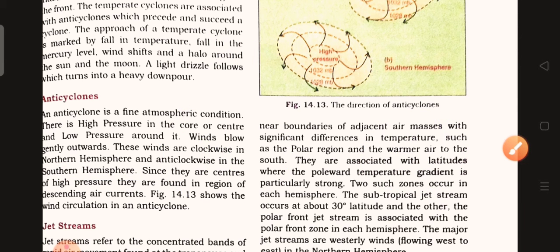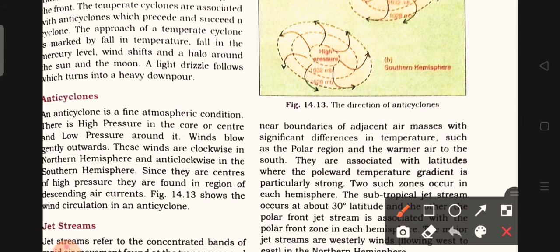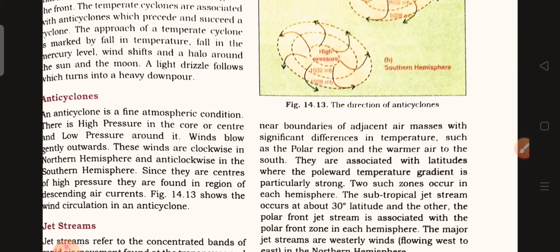Since they are centers of high pressure, they are found in the region of descending air current, as shown in the wind circulation in an anticyclone. What do we mean by descending air current? It means the region of high pressure belts.